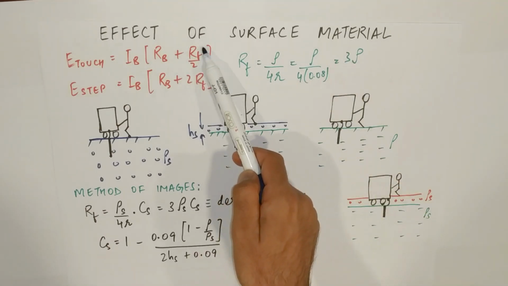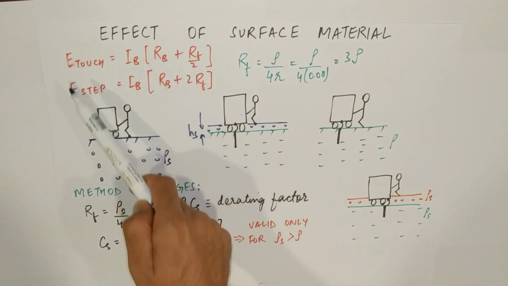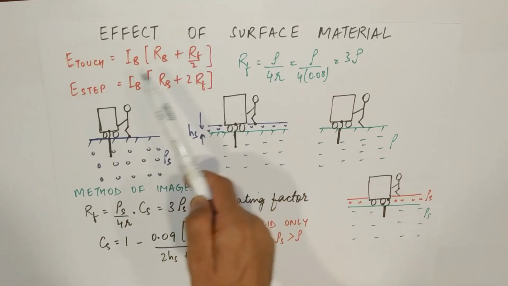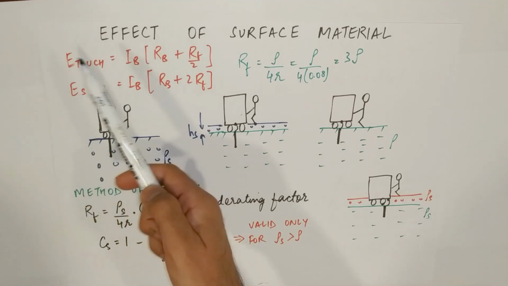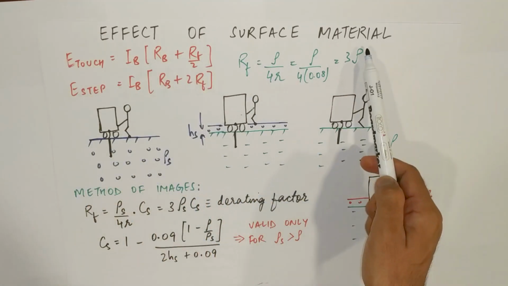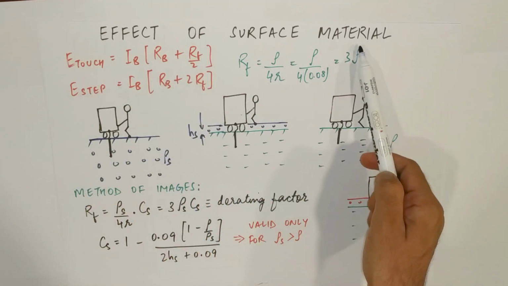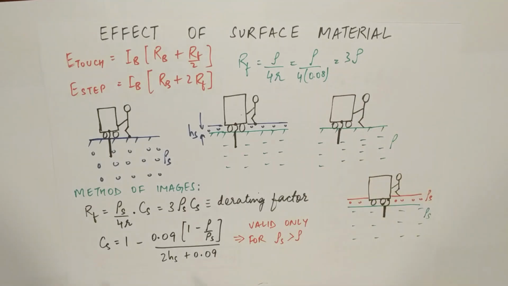That means this part is dependent. That means the touch and step limits can be varied. That means these limits can be increased if we want, if we improve this or increase the resistivity of soil. So let's see how it happens.